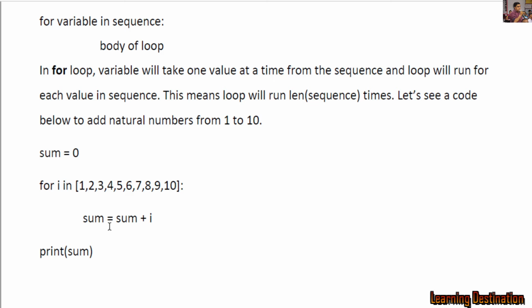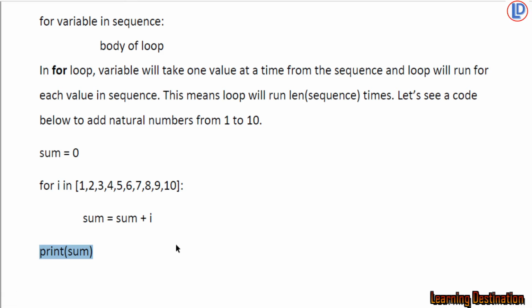and the sum will become sum equal to sum plus I. Previous sum was 3, value of I is also 3. 3 plus 3 will become 6 as the value of sum. Likewise, we will have value of I as 4, 5, 6, 7, 8, 9 up to 10, and the loop will work with each value of I, and finally when we don't have any value left inside the sequence, we will come out of the loop and we will print the sum of the numbers we have added, right?